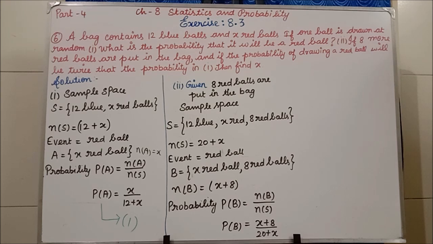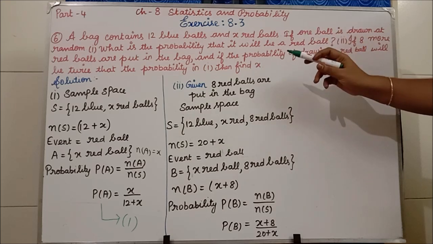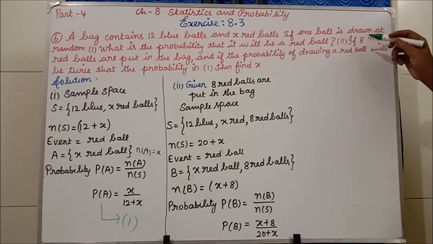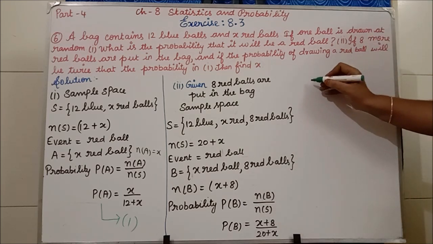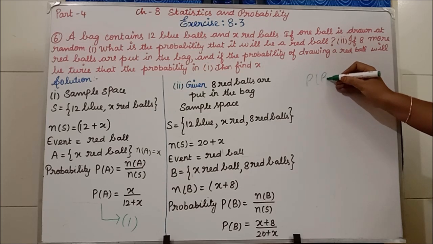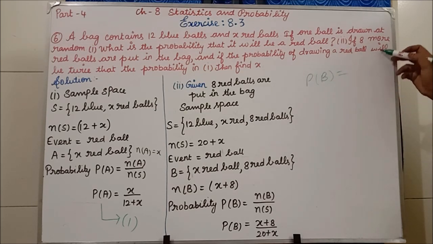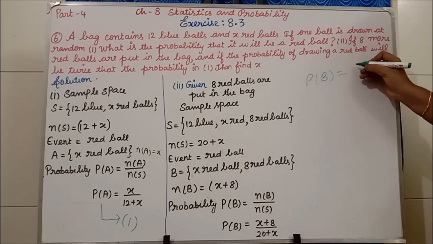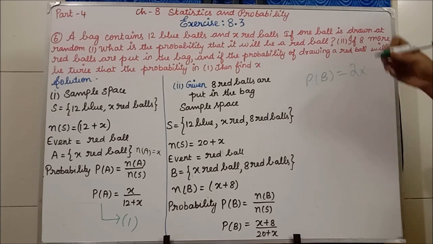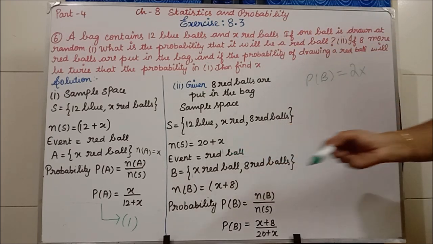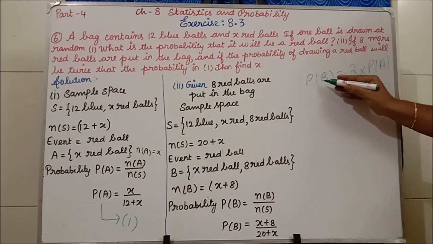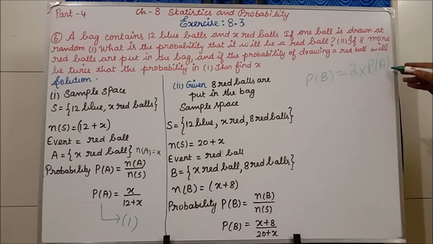After adding 8 more balls, we have found the probability P of B. So P of B is equal to twice the probability in 1. Twice means 2, and probability in 1 means the probability we have for P of A. P of B is equal to 2 times P of A.